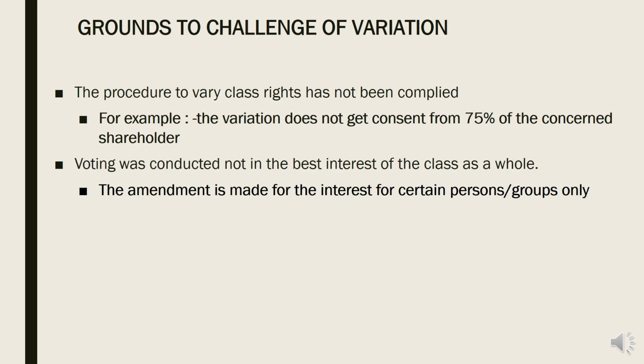Grounds to challenge variation. What are the grounds? First, the company did not follow procedures to vary class rights. For example, the company does not get consent from 75% of the concerned shareholders. Second, voting was conducted not in the best interest of the class as a whole. The company wants to vary the rights, but it is just for the benefit of one or two persons, not the class as a whole. So this can be the ground to challenge variation at the court.